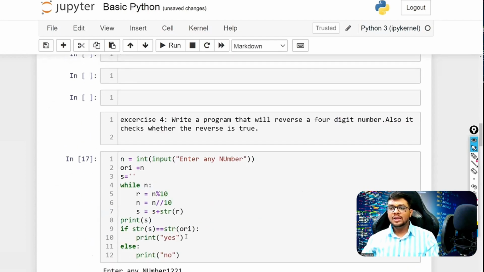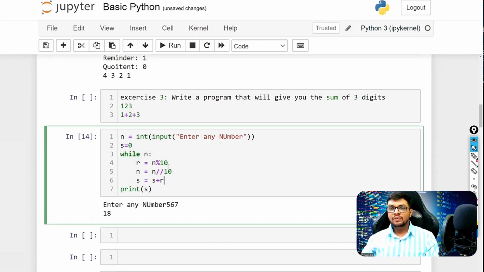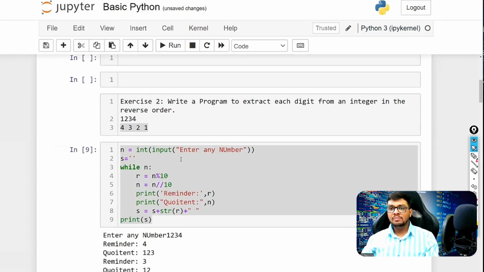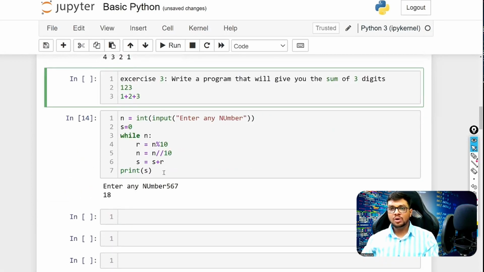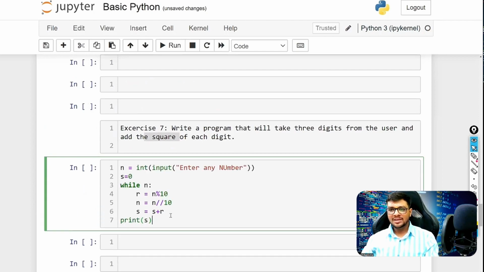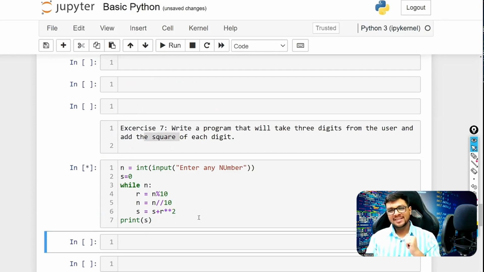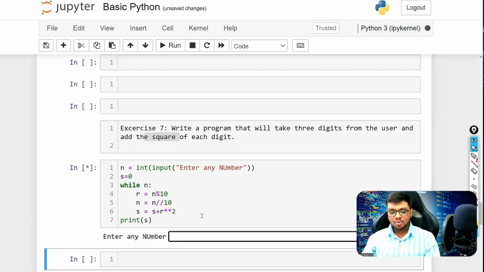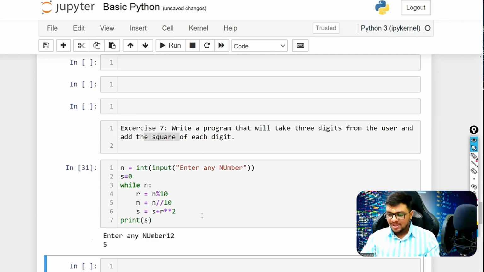So we have already written this program where we add the digits. You remember the 1, 2, 3 digits addition program. I would take that, same logic. Instead of doing just r, I would take the square of it. So how to take a square? Like this, we can take the square. That's it. If I enter here two numbers, let's say 1 and 2, square of 1 is 1, square of 2 is 4. So 1 plus 4, that is 5. You can check like that.